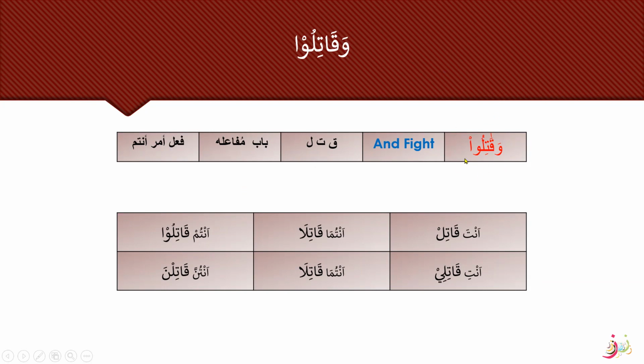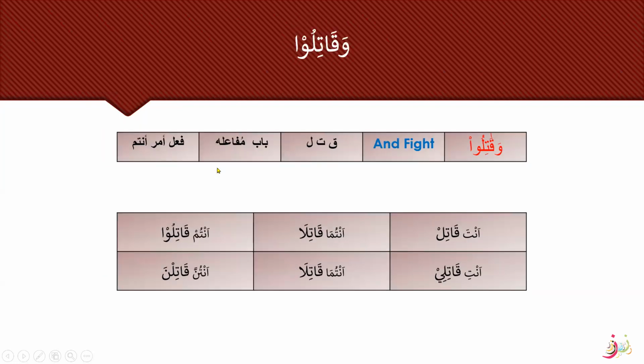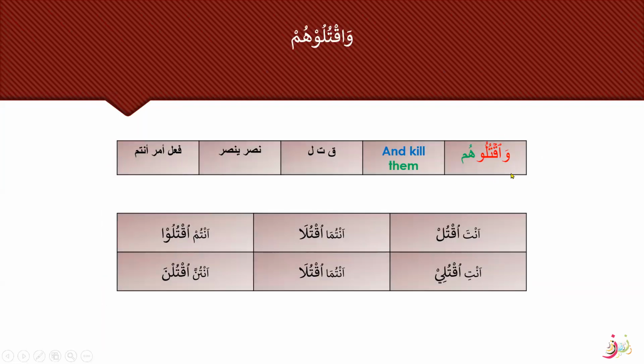So this is the sign of Fali Amr from the family tree that you can recognize by looking at the word. Again, see this word. This is again Fali Amr Antum. But what is the difference? It is not carrying an alif after the first letter. The first letter is not having an alif after it. Waqtuluhu. So this is again Fali Amr Antum, but this is from Nasara Yansuru, Qatala Yaqtulu. Family one. This is family one.